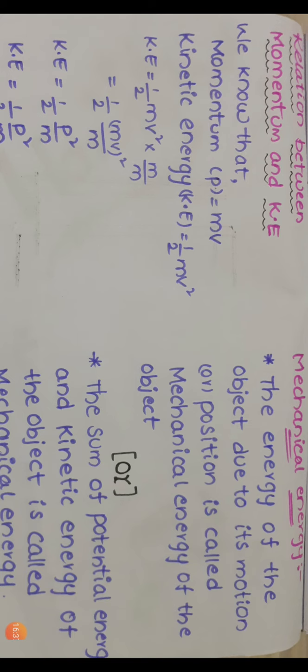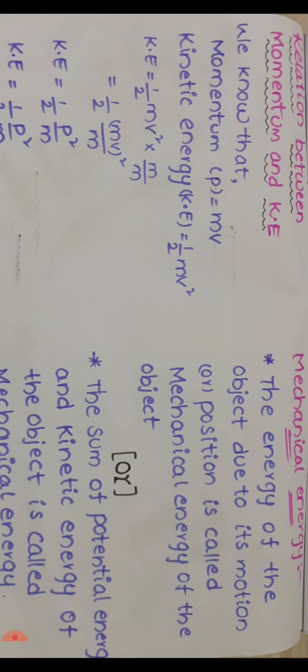Next topic, mechanical energy. So what is meant by mechanical energy? If an object possesses some energy due to its motion or position, that is called mechanical energy.